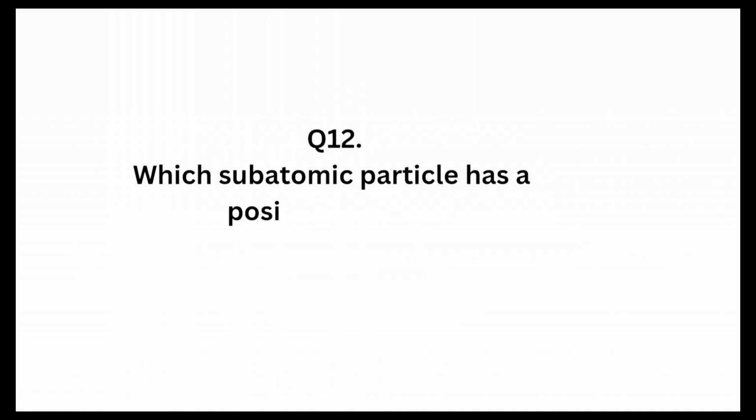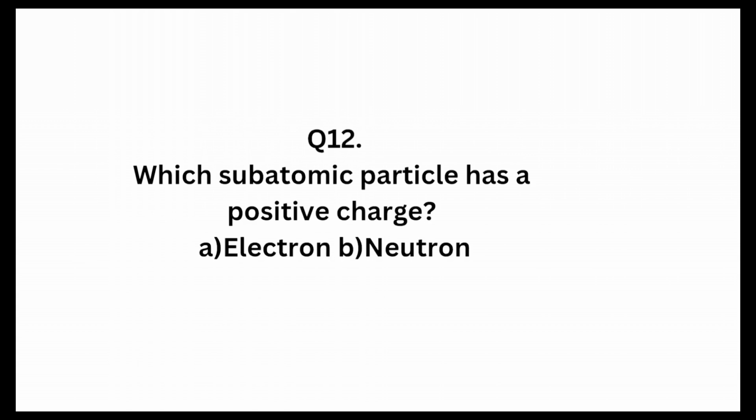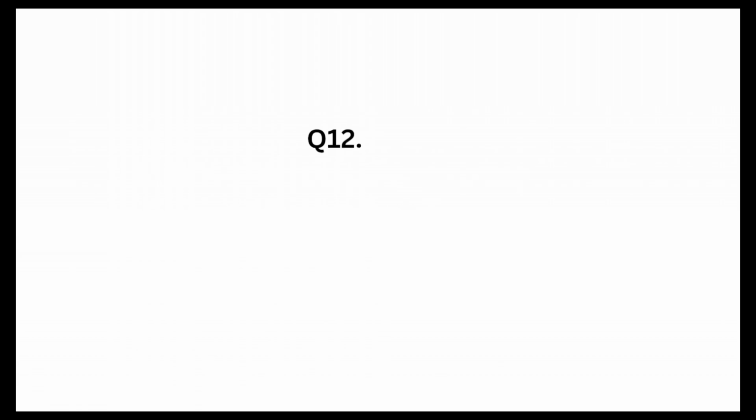Question 12. Which subatomic particle has a positive charge? A. Electron, B. Neutron, C. Proton, D. Nucleon. Let's see some characteristics of subatomic particles. Let's take the electron. The electron's relative mass is 0, but the exact mass is 9.11 times 10 raised to minus 28 gram. Exact charge is 1.6 times 10 raised to minus 19 coulomb.